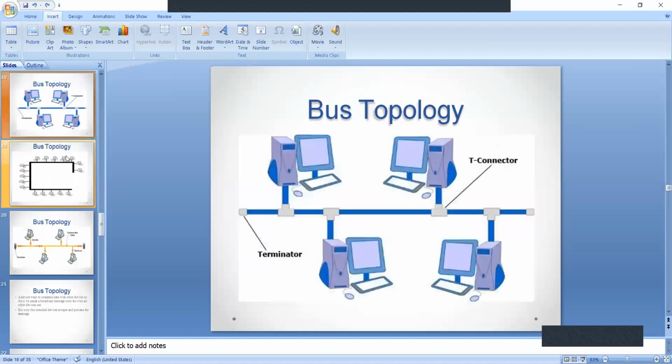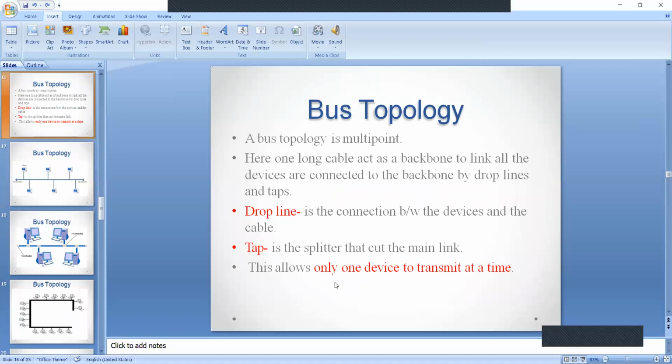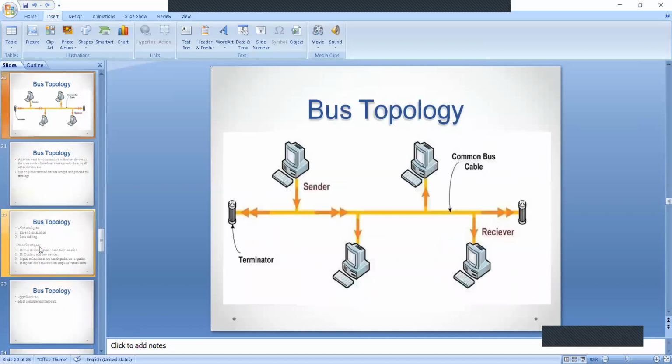As I said before, this allows only one device to transmit at a time. If more than one device transmits at a time, what does it lead to? It leads to a data collision. That is the reason why only one device transmits at a time in the bus topology. Then, when one device transmits, the intended receiver responds and receives the data. This is how the data transmission happens in bus topology.